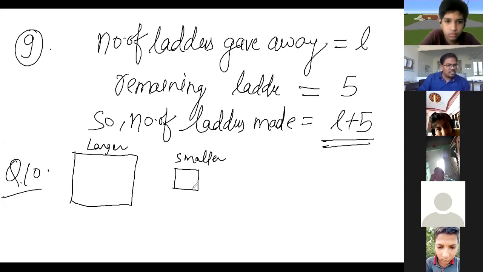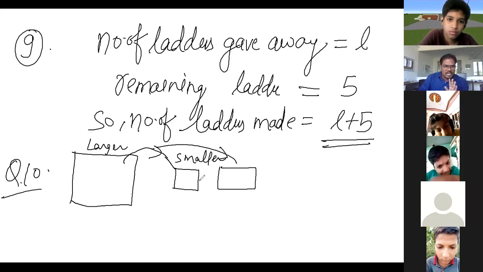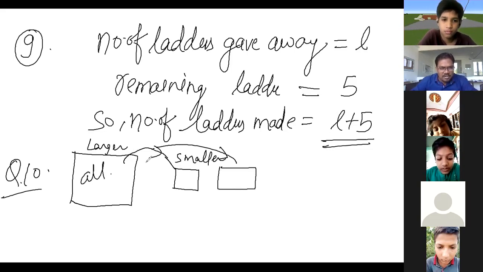When the oranges are transferred from the larger box to the smaller boxes, the larger box is emptied. The oranges from it go into two smaller boxes, so all the oranges fill this one and this one.